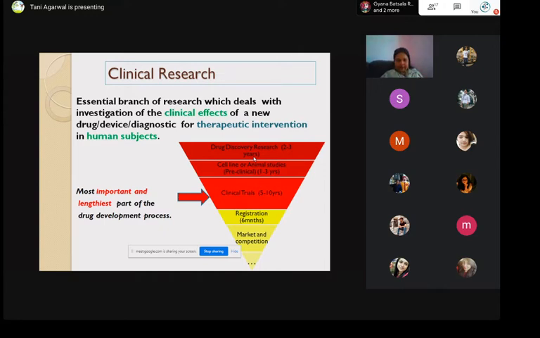And then comes the registration process, which is another 6 months, and then finally you see the drug in the market, which is also faced with competition from other similar drugs, devices or approaches. As you can see, the entire timeline of drug development is itself 10 to 15 years.